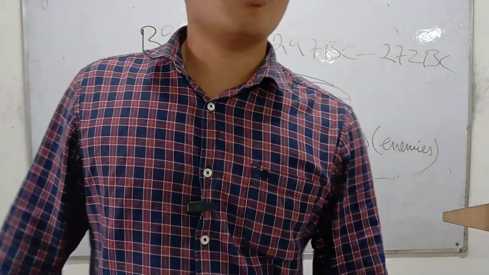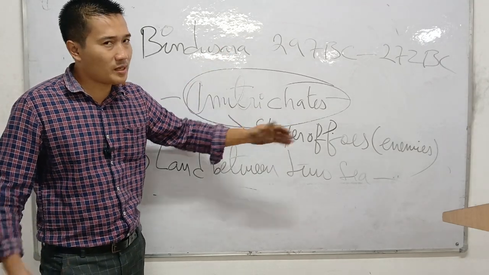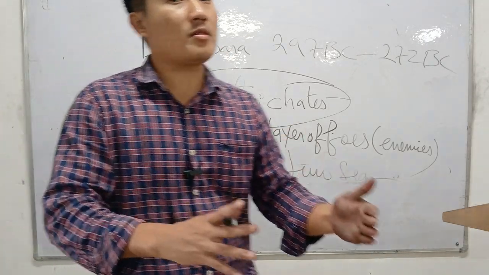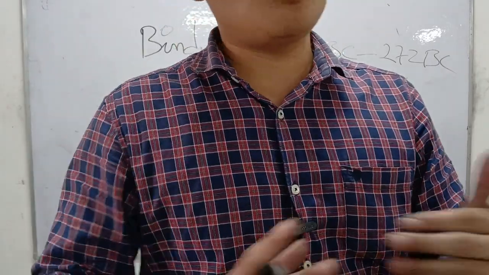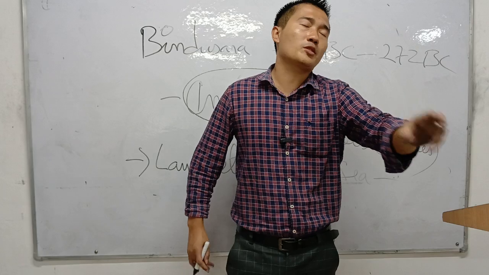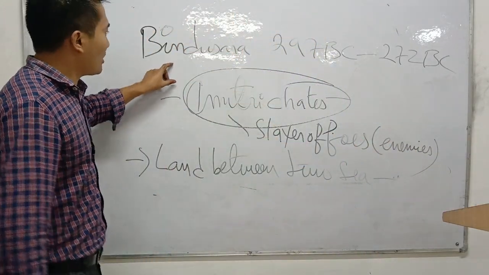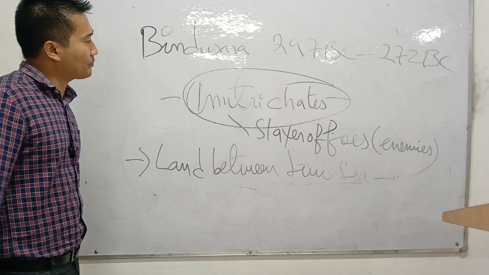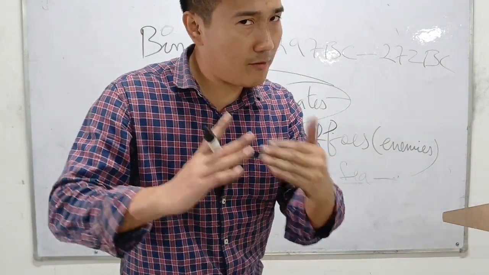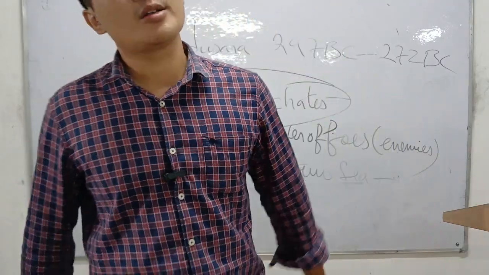King Bindusara is also known as Amitraghata, which means the slayer of foes, a person who kills his enemy in a very bad manner. He will shed blood. He will kill his enemy in a very bad manner. That is what we mean by slayer of foes or Amitraghata. So please remember from the exam point of view, Bindusara means Amitraghata, a slayer of foes, a person who kills his enemy in a very cruel manner. So remember this name.